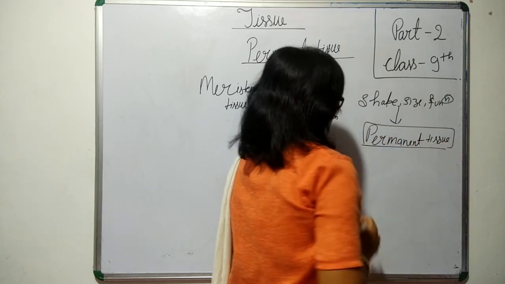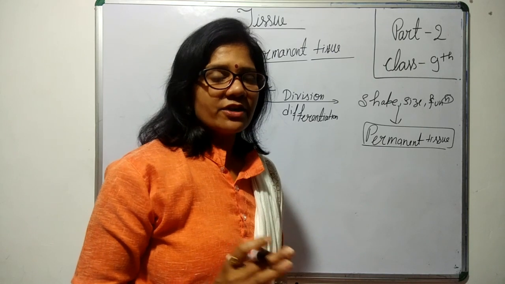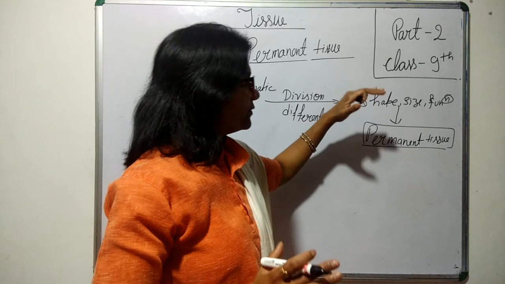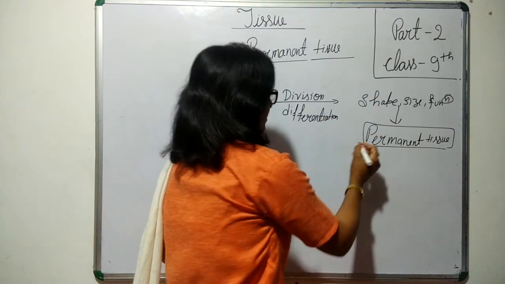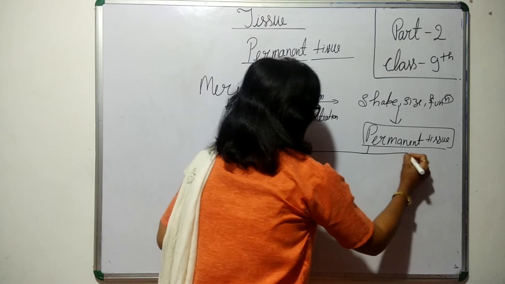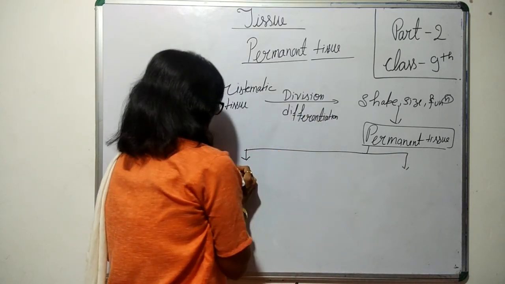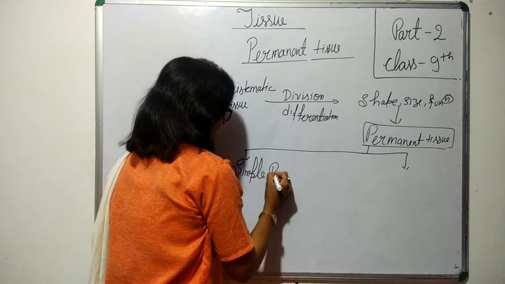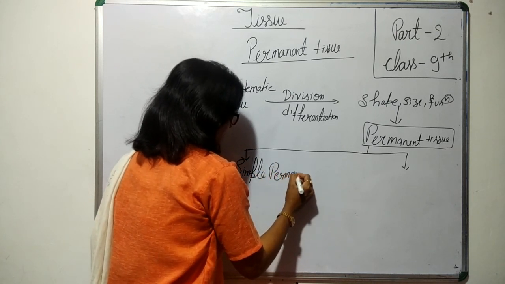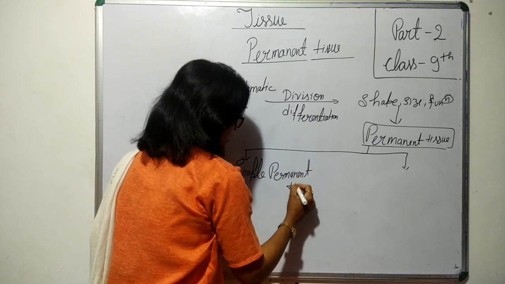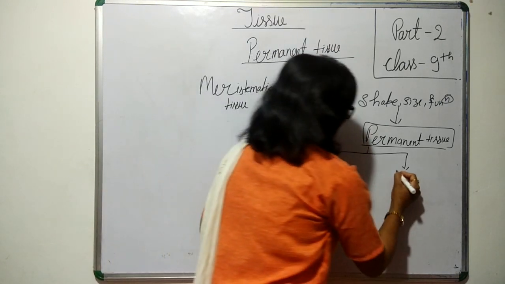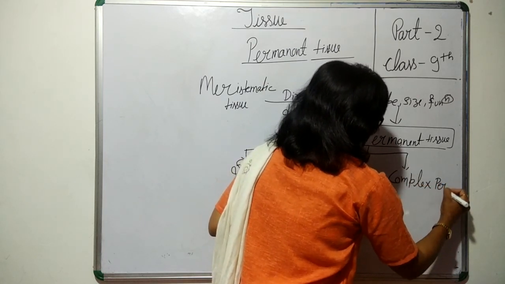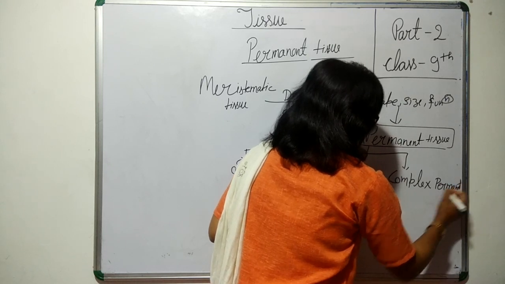As I have told, the shape, size and function are specific to the specific function. On the basis of that differentiation, the permanent tissues are of two types. The first one is simple permanent tissue, and the second one is complex permanent tissue.